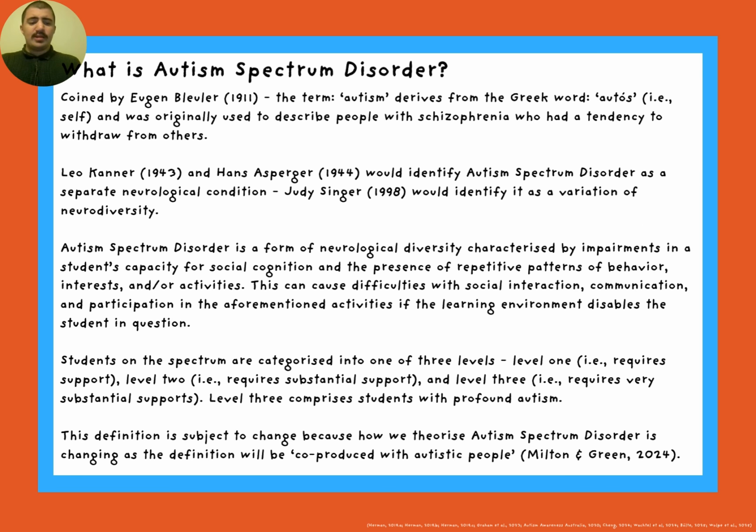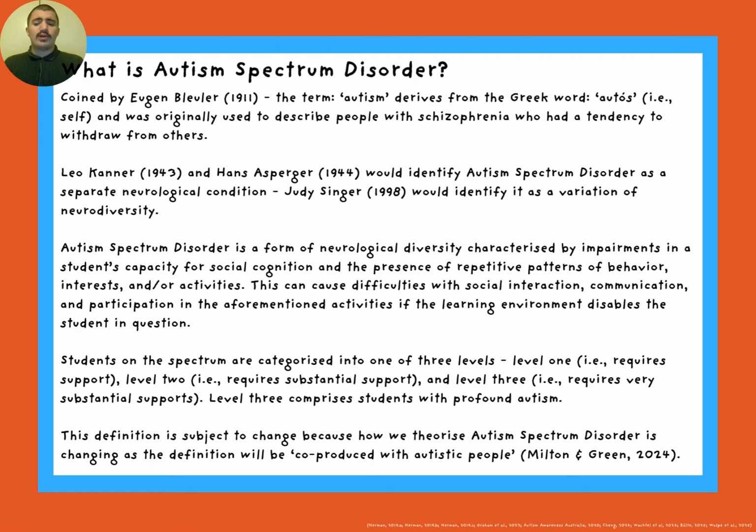Coined by Bleuler in 1911, the term autism derives from the Greek word autos, i.e. self. Leo Kanner 1943 and Hans Asperger 1944 would identify autism spectrum disorder as a separate neurological condition. Judy Singer 1998 would identify it as a variation in neurodiversity.